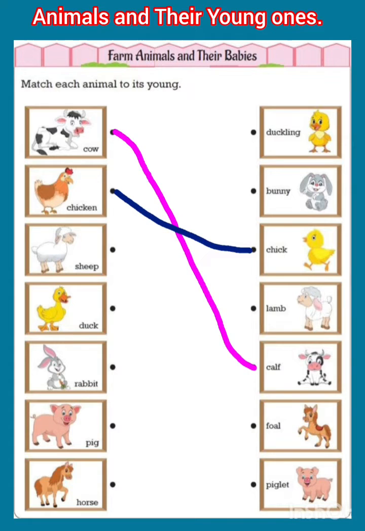Next is sheep. Let's find. Sheep baby called lamb. Very good. Like that you have to do matching. And next is duck.